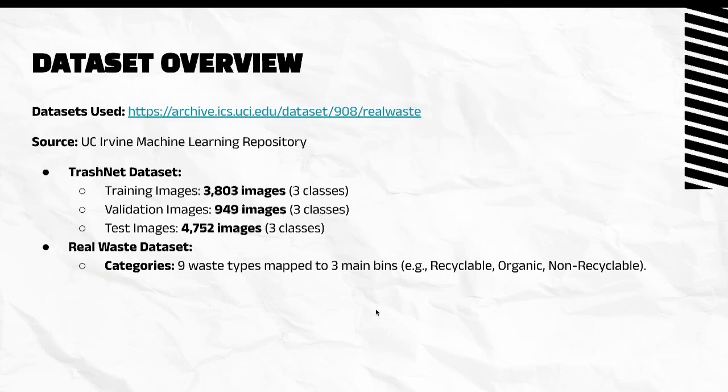Moving on to the next slide, we have our dataset overview. We've sourced it from the UC Irvine machine learning repository. There are two types of datasets here, the TrashNet dataset and the RealWaste dataset. In the TrashNet dataset, we have over 3,800 training images, 950 validation images, and 4,700 test images. In the RealWaste dataset, we have 9 different waste types mapped into 3 main bins, which are recyclable, organic, and non-recyclable. By combining insights from both datasets, we aim to improve the model's ability to generalize across real-world waste types.